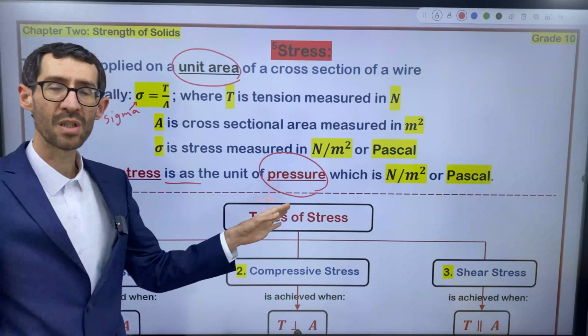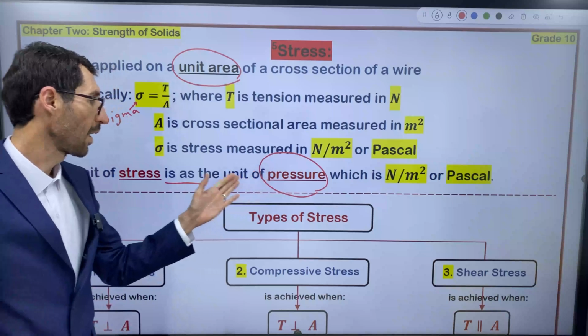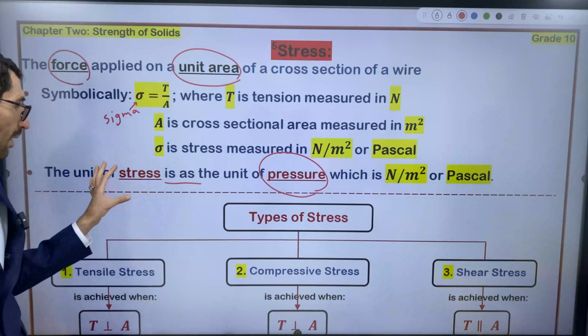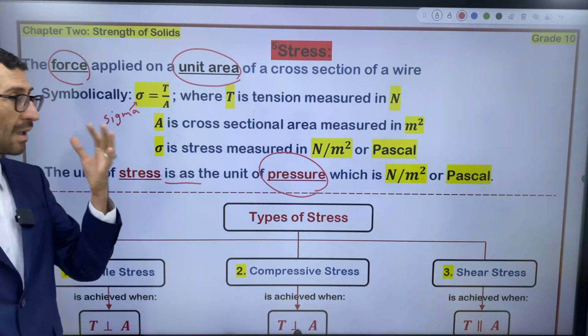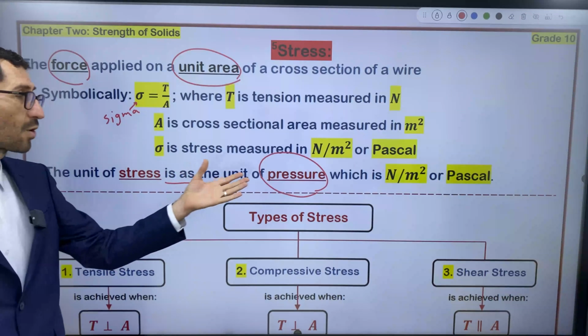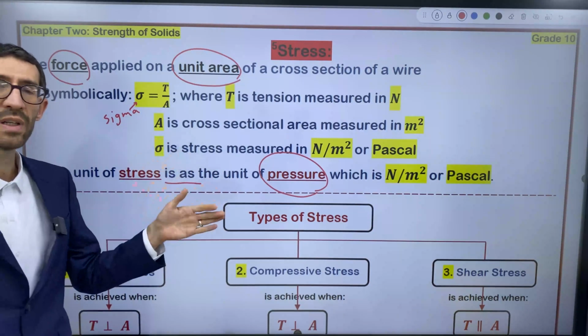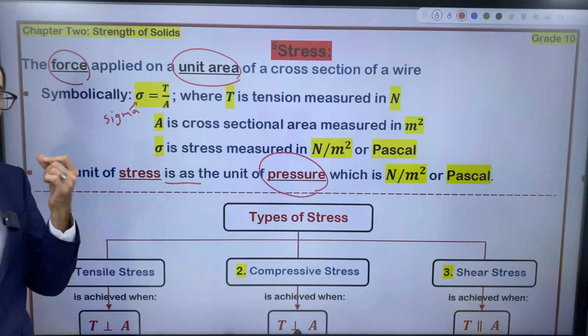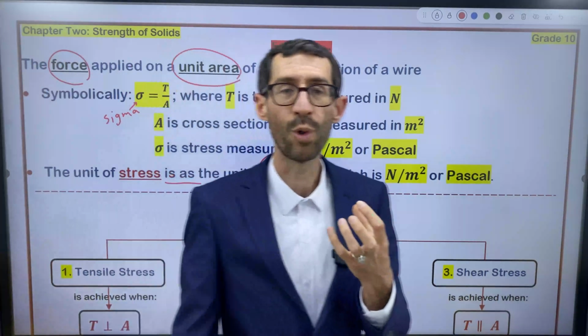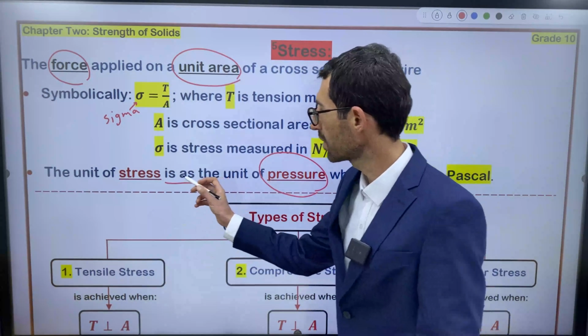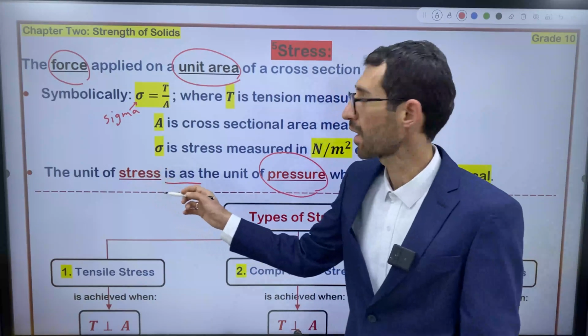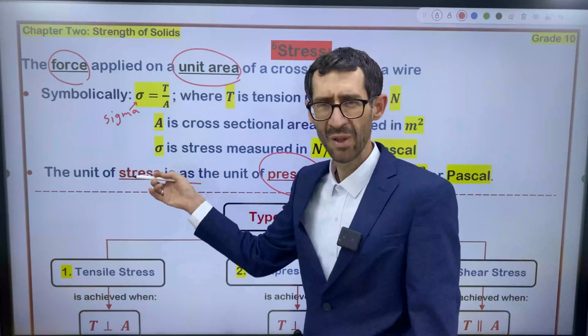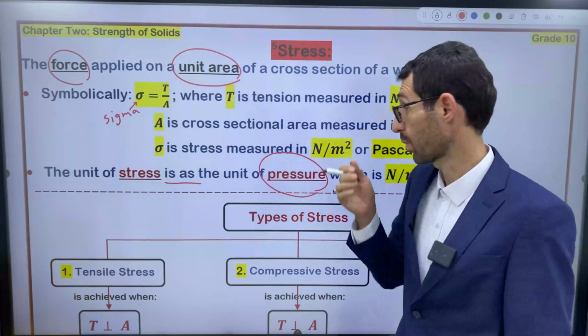You can use pressure for all three states of matter: solid, liquid, and gas, no problem. But stress is a special word dedicated just to solids. That's why we use stress here in our textbook, right?